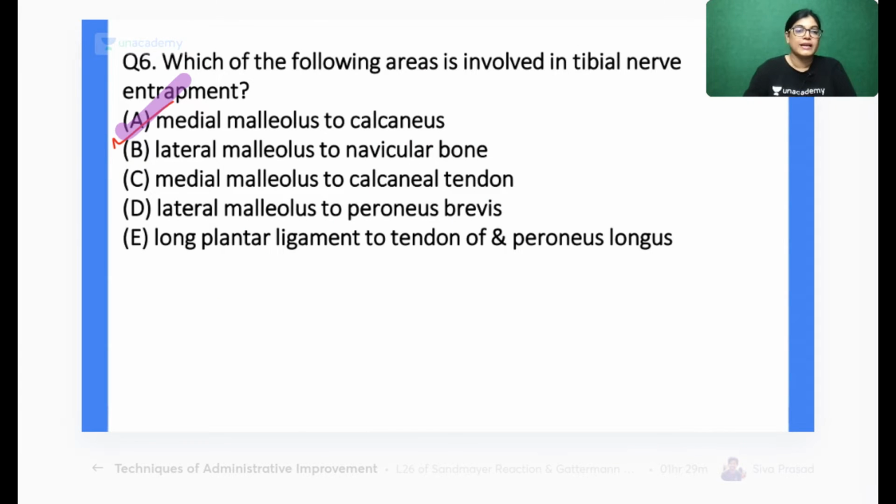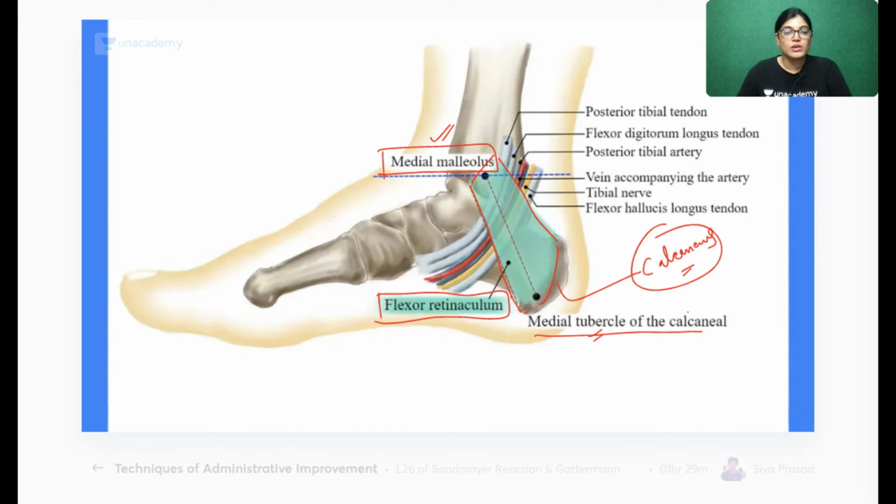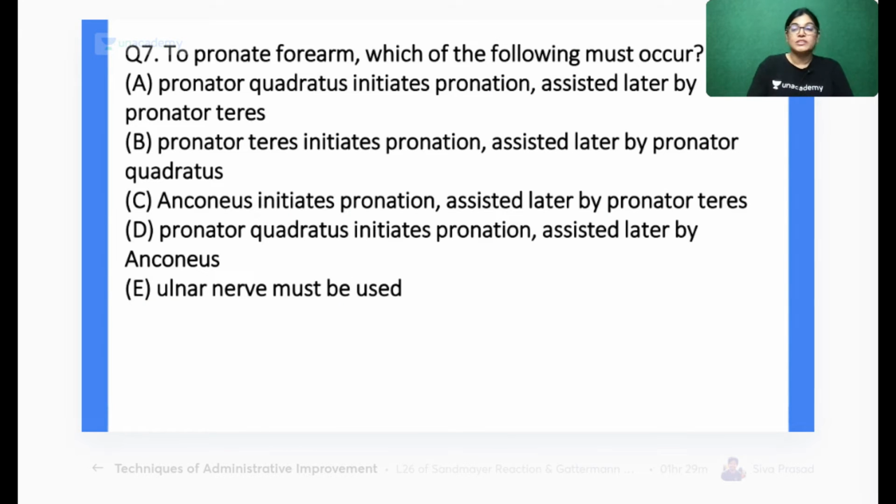So we have got A as the right option. Let's move on to the next. All the best for question number 7. We have got 20 MCQs.